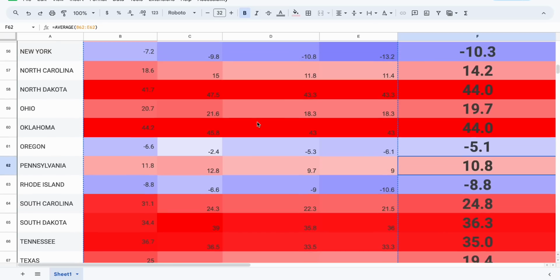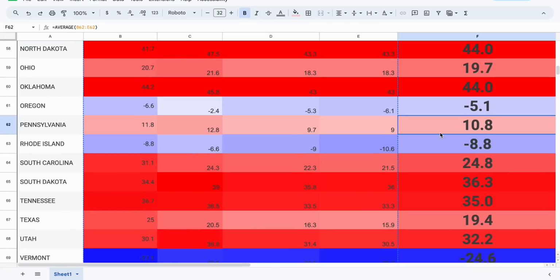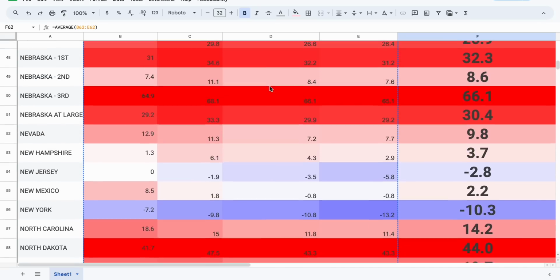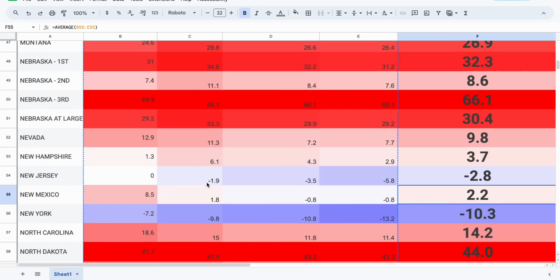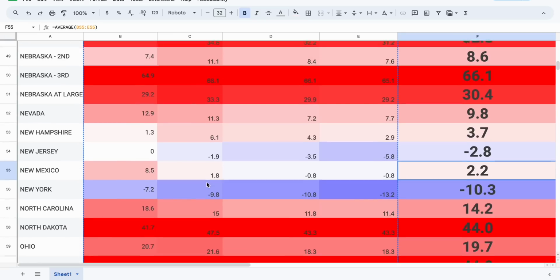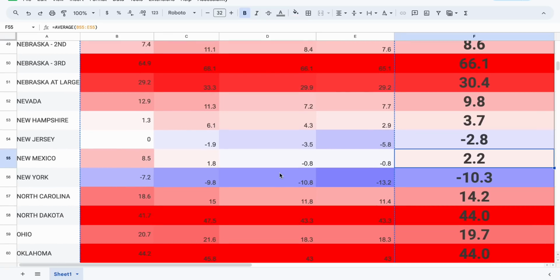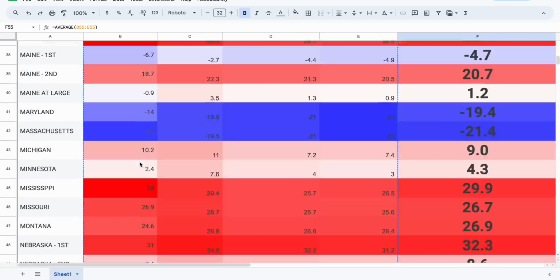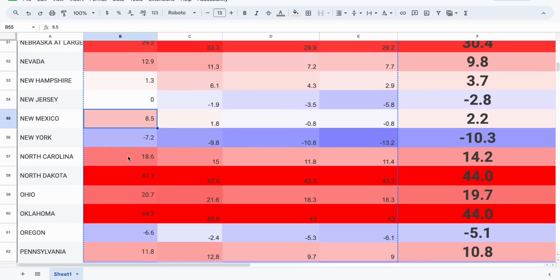If he was winning the popular vote by 7.5, him winning Pennsylvania by this amount makes sense because Pennsylvania is trending to the right, voted basically 2 points to the right of the nation last time. It would make sense for it to vote 3 points to the right of the nation. So if he's winning the popular vote by 7.5, it would make sense for Pennsylvania to vote Republican like that. New Mexico would even make sense because the state of New Mexico is a right trending state. If you look at the race breakdown of this, Donald Trump actually wins New Mexico by 8.5%.